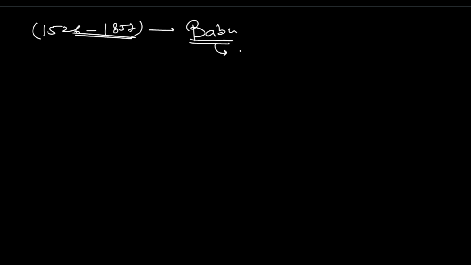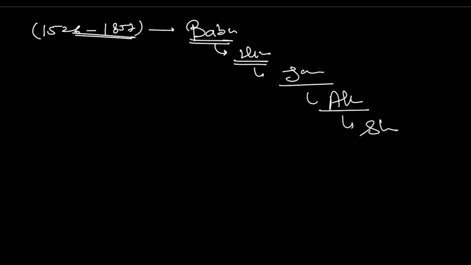Next we talk about the Mughal Empire. It lasted from 1526 to 1857. It started with Babur. There were multiple rulers, let's say Humayun, and after Humayun, multiple different rulers. You can just keep naming them one by one: Jahangir, Akbar, Shah Jahan, Aurangzeb. Multiple different rulers changed the course of India via different policies and strategies.